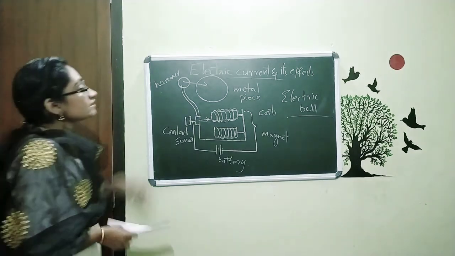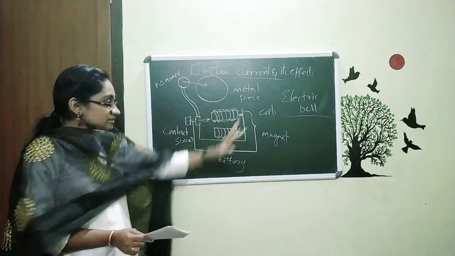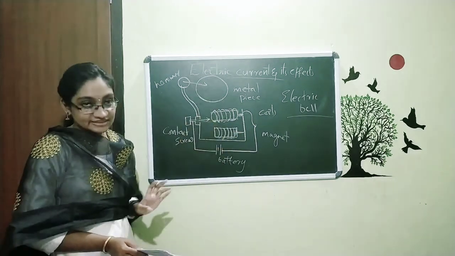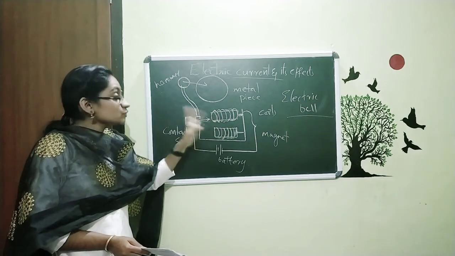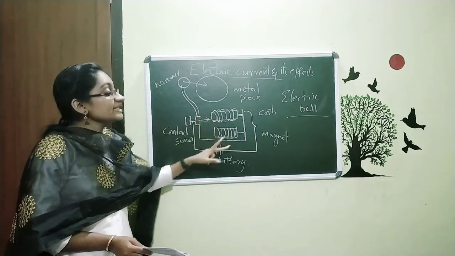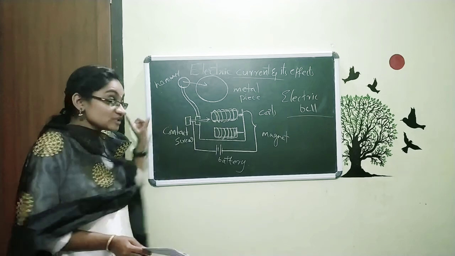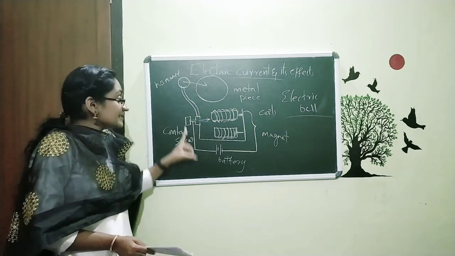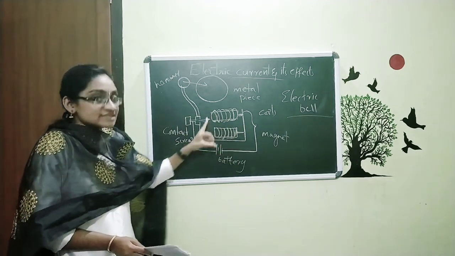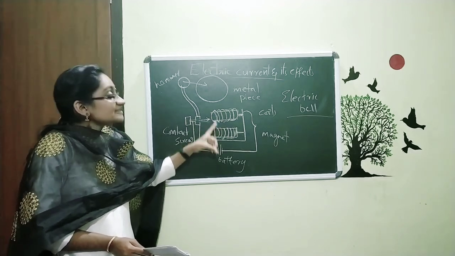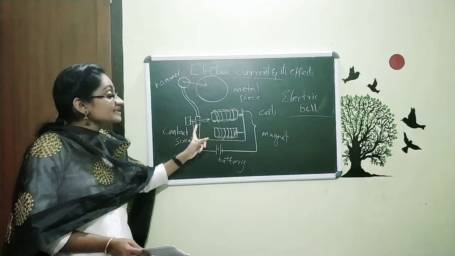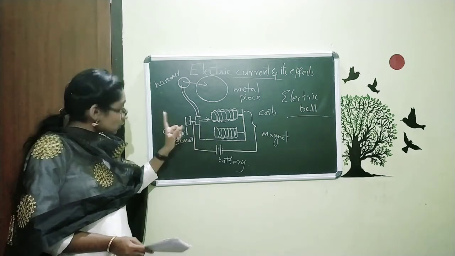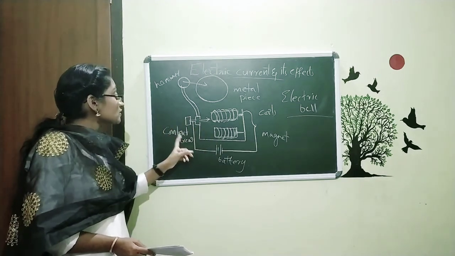Once again I am repeating, the electric bell, this is the structure for our electric bell. You just want to study this structure. And here we have two coils, and when the electricity passes through this, that means when I switch on, the electricity will flow through this circuit and these coils turn into magnets. So that magnet attracts this piece, or we can say it attracts the contact screw.